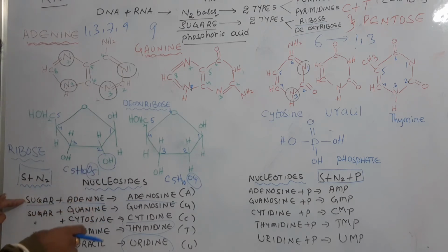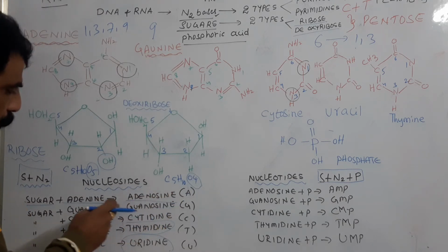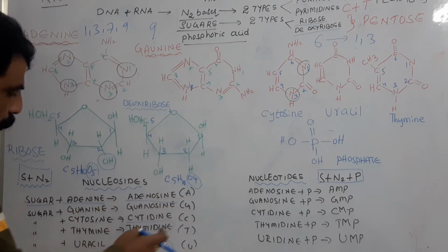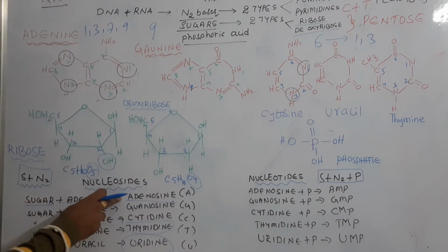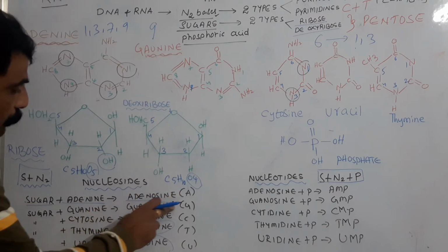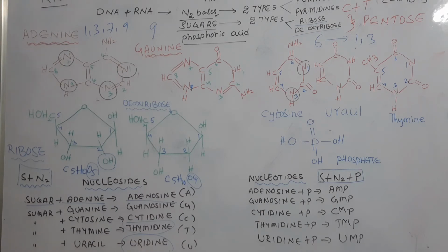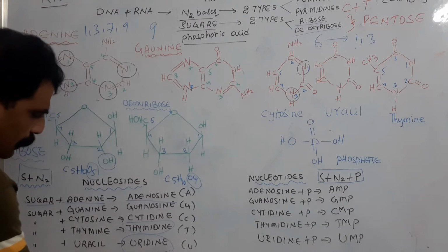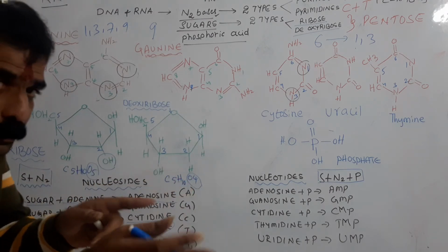So RNA consists of 4 types of nucleosides. What are they? Riboadenosine, riboguanosine, ribocytidine and uridine. Whereas the DNA consists of 4 types of nucleosides. What are they? Deoxyriboadenosine, deoxyriboguanosine, deoxyribocytidine and thymidine. So depending on the sugar molecule, 8 types of nucleosides are possible. Uridine is present in RNA, thymidine in DNA, but the remaining are common to both DNA and RNA.